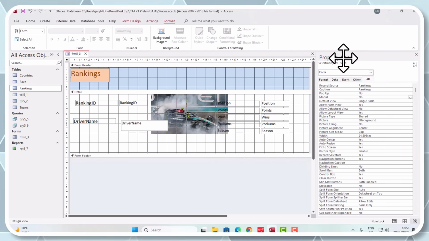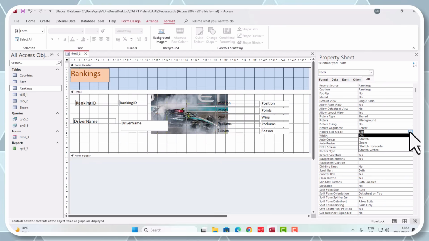So we have to have our property sheet open, guys. What we're looking for is the picture size mode. We can look down this list, and here is the picture size mode. Can you see it's set to clip? We don't want to clip it. We have to click down and put it onto stretch.